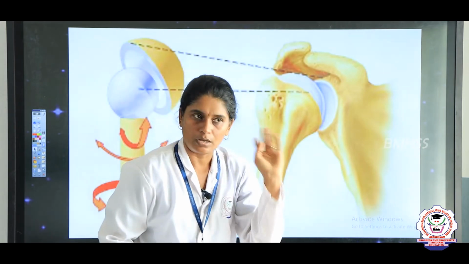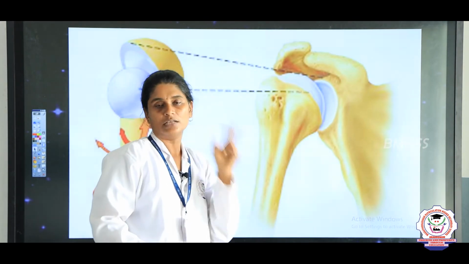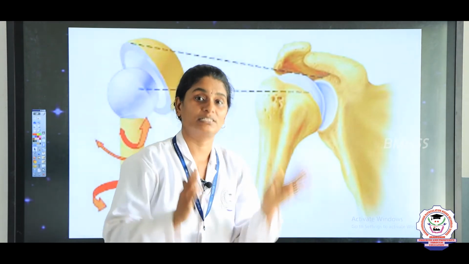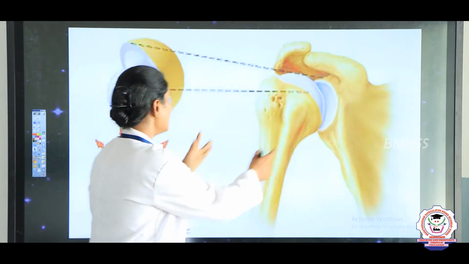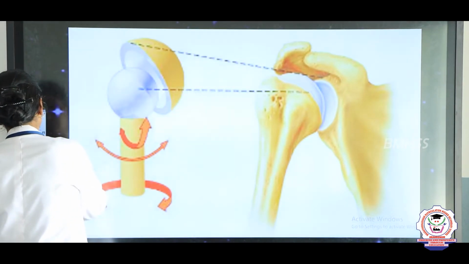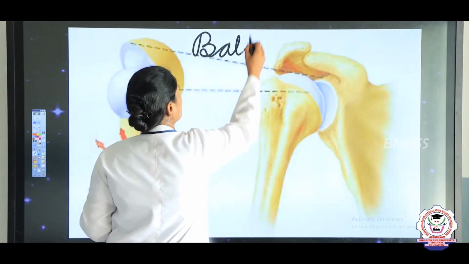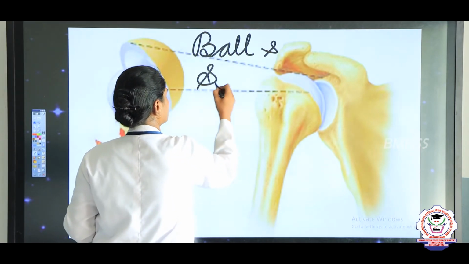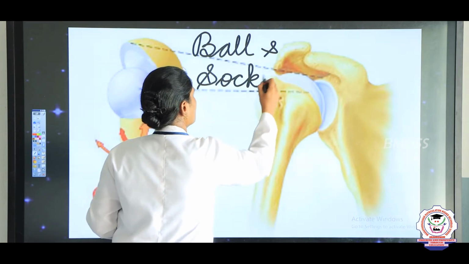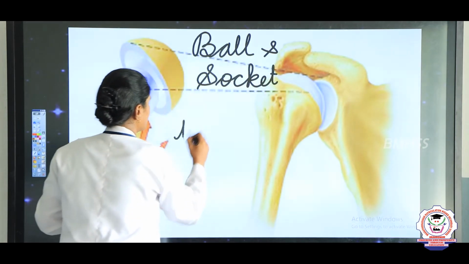In your 2 mark or 5 mark exam, they will ask which joint allows maximum movement. Ball and socket joint allows maximum movement.